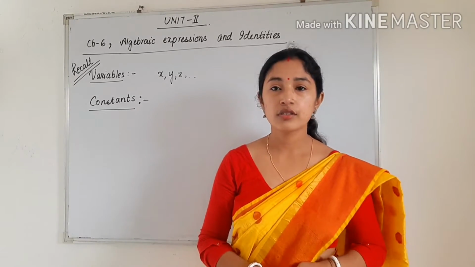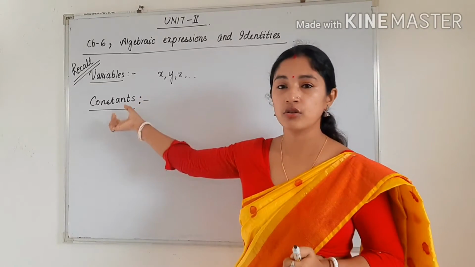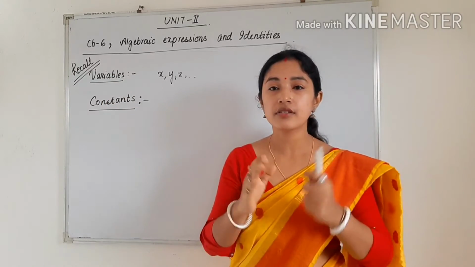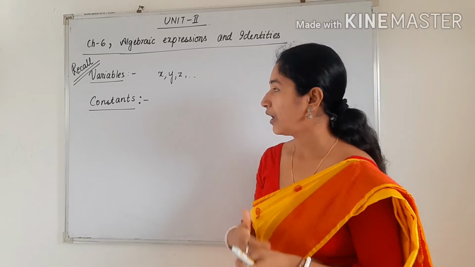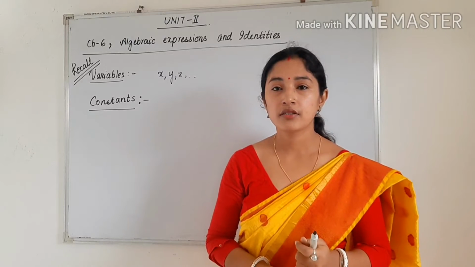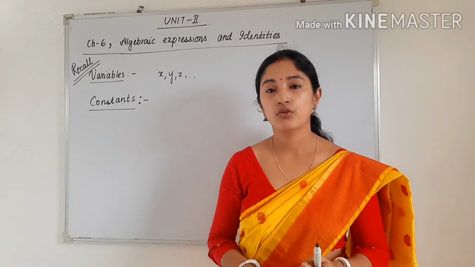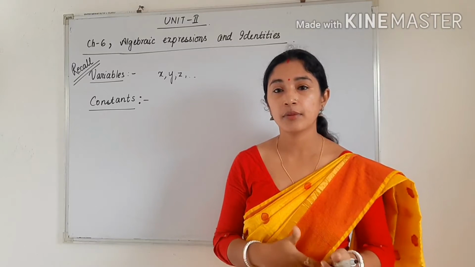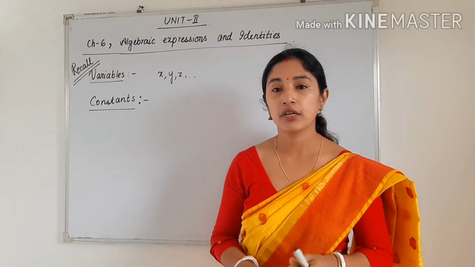Next is constant. So what is a constant? We cannot change the constant. The name also suggests, constant means it will remain same. So the value of constant will be -3 or -2 or +1 or 1/2. These are the constants. That means we can say any number.